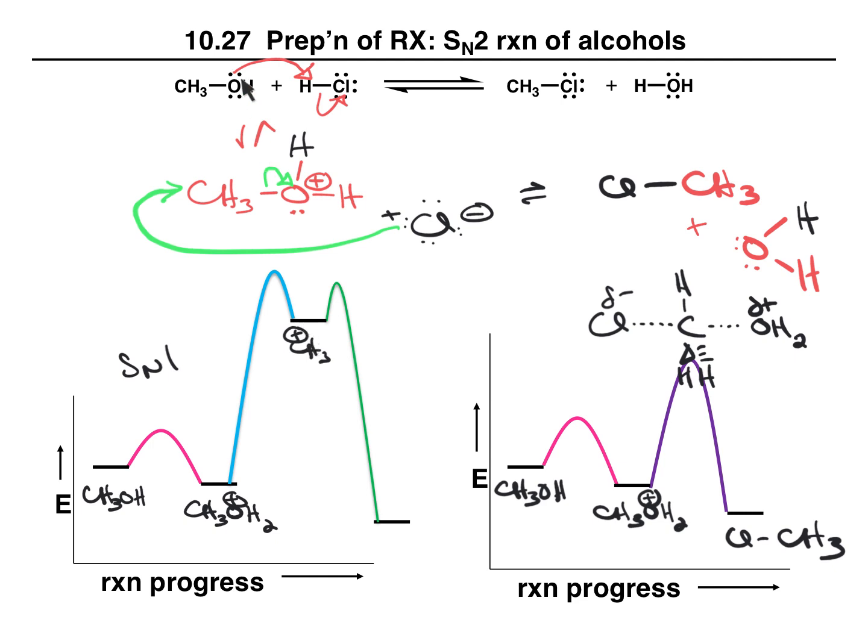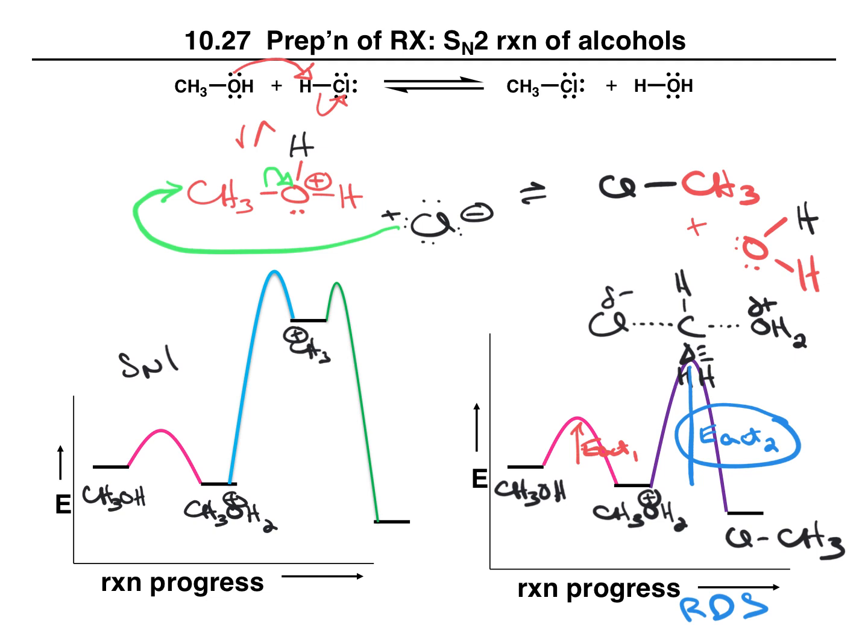So the first step is exactly the same, protonation of the alcohol. But then the second step is what happens in an SN1 reaction in two steps. Here it happens all together. So this is still an easy step, so this is the activation energy of step 1, but now this is the activation energy of step 2. So step 2 is the rate determining step.